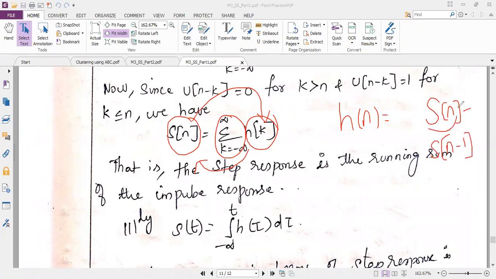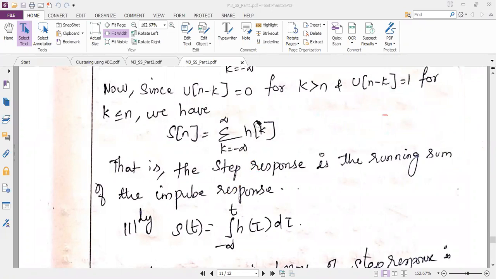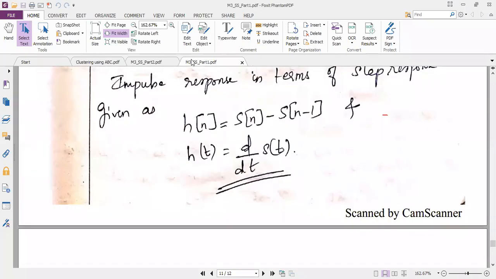Why have I taken S of n first? Because it is having the highest magnitude, then minus S of n minus 1, the shifted version of S of n. So in this way, you can find the impulse response in terms of step response, and the standard formula gives step response in terms of impulse response. So all the four formulas you should know. I have shown you here h of n is equal to s of n minus s of n minus 1.